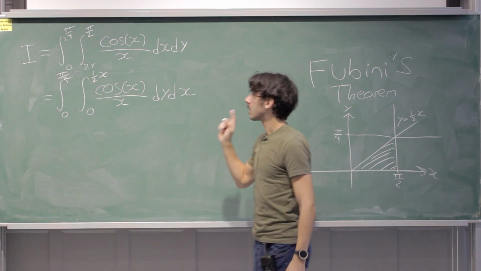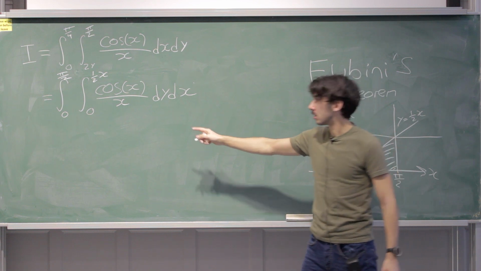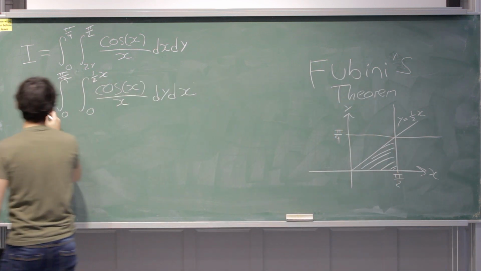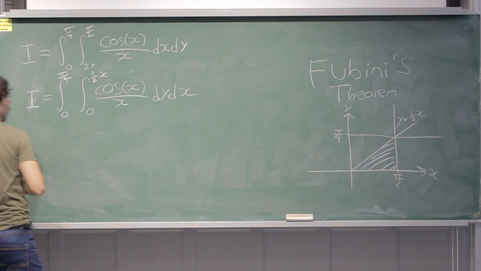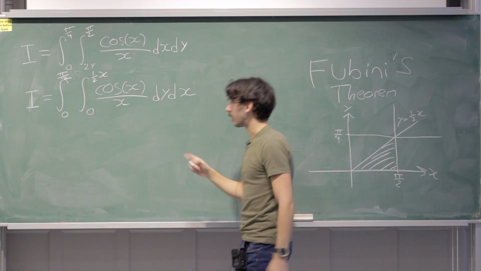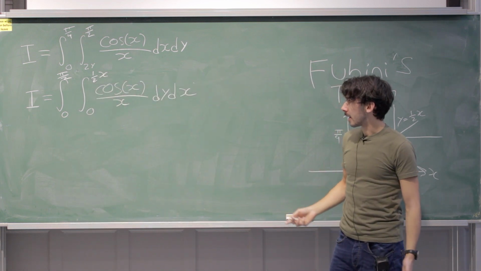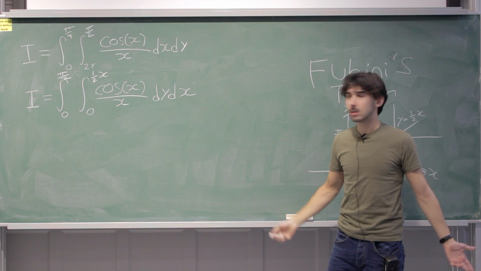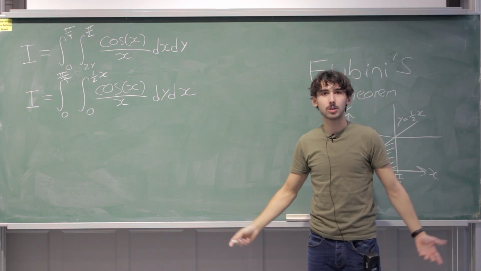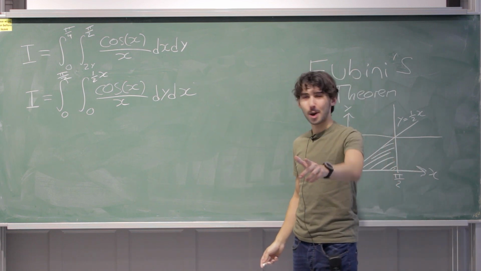So this is the same integral. This is still the value, it has the same value. We're going to call it I still, it's the same integral, but it's different. The limits are different. Now you might say, okay, how does that help me? I still don't know what cos x over x integrates to. This is the cool thing.